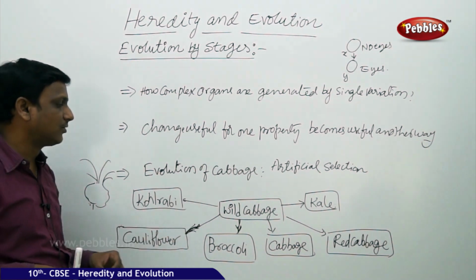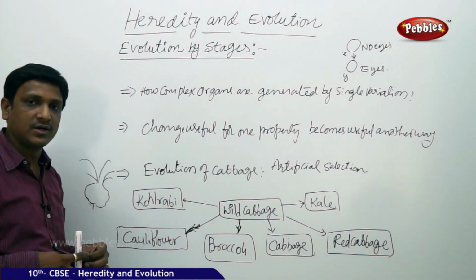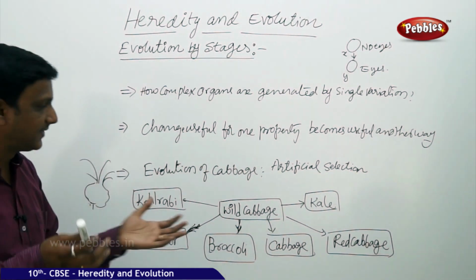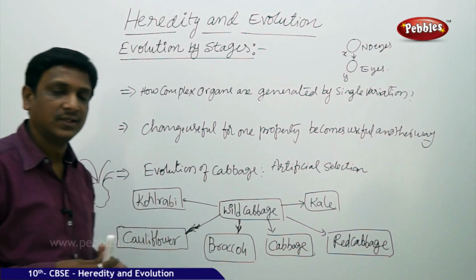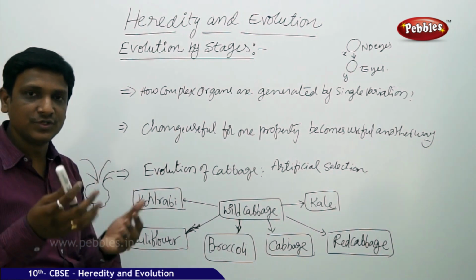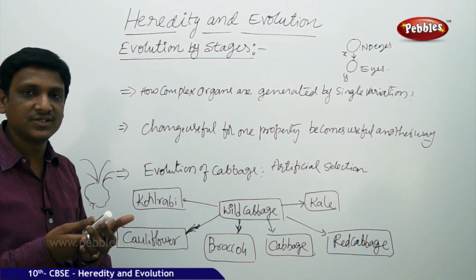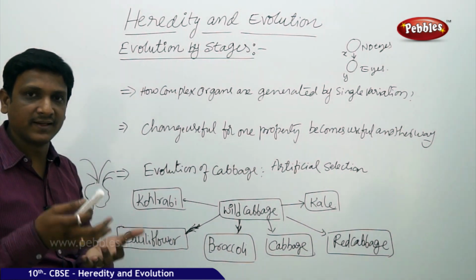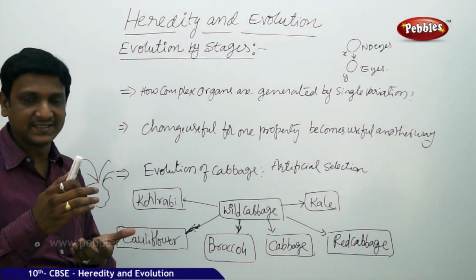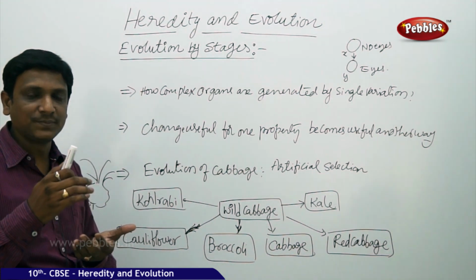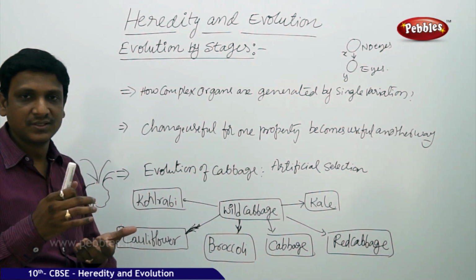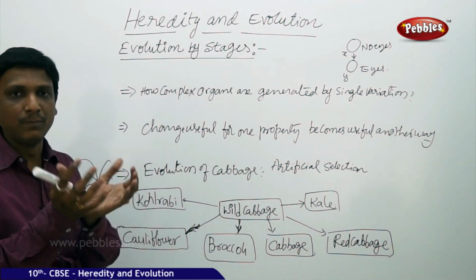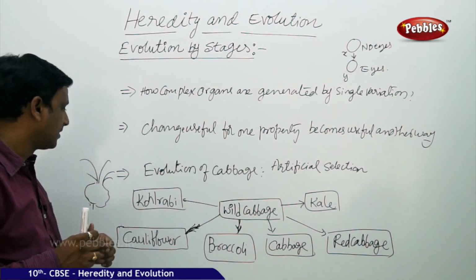So the wild cabbage is grown. Some farmers wanted to have the leaves with very short gaps like a ball. So it led to the formation of a cabbage. The cabbage is nothing but leaves which are very close to each other. The stem is very much reduced. The leaves are very close to one another and it is a very dwarf plant. The internodal space is very small in cabbage. Leaves are arranged one after the other, covering each other to form a ball called cabbage.